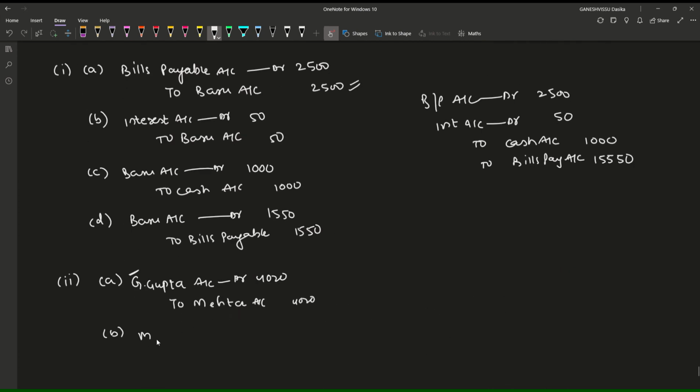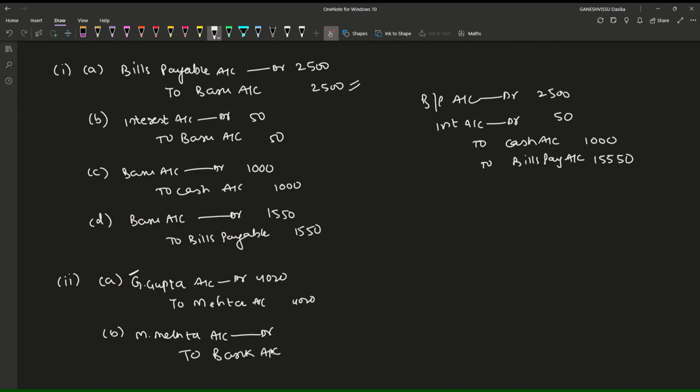So M. Mehta account debtor, I'm writing correctly. Okay, one minute friends, there is some lag here. M. Mehta account debtor to bank.